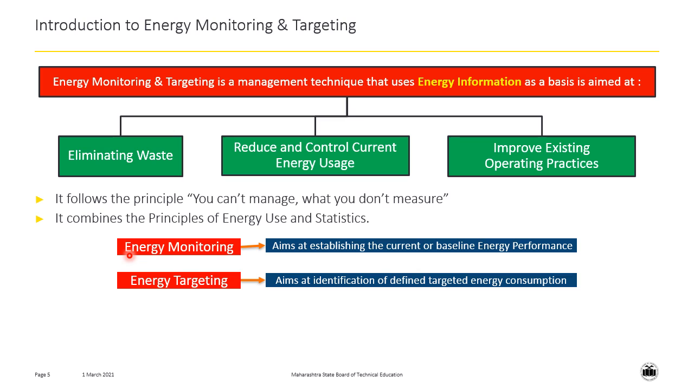Now we'll discuss the exact concept of energy monitoring, which aims at establishing the current or baseline energy performance. In simple words, energy monitoring means to measure how much energy we are actually using. Similarly, energy targeting aims at identification of defined targeted energy consumption. So in simple words, by using the energy targeting process, we will set a particular target which we actually want to achieve through energy saving.